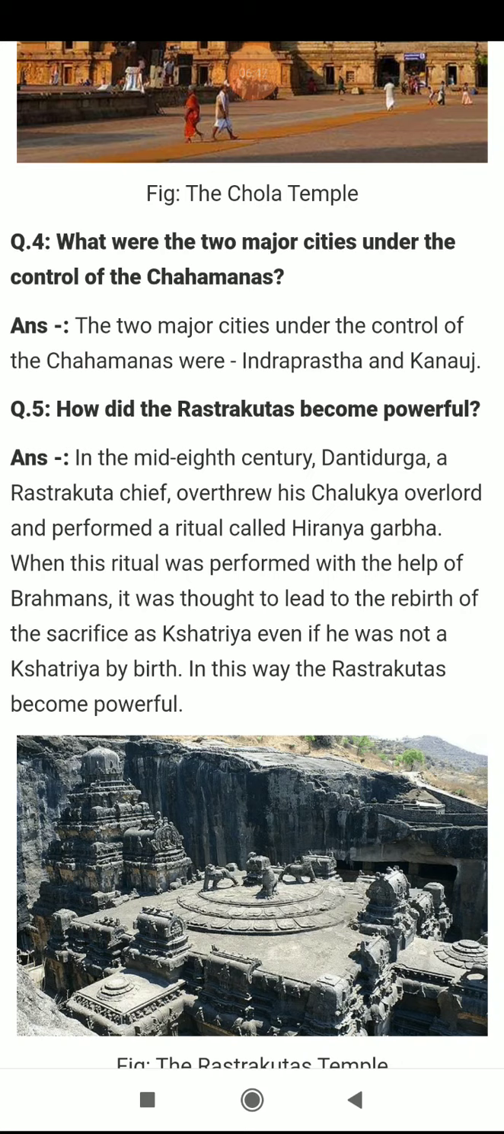So we can see that the tripartite struggle was also fought for Kannauj, and that's why I told you Kannauj was politically and economically very strong. That's why it was the epicenter of all political developments in North India. So what is the answer to the fourth question? What were the two major cities under the control of the Chauhanas? Indraprastha and Kannauj, right?